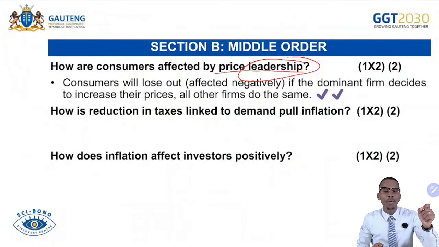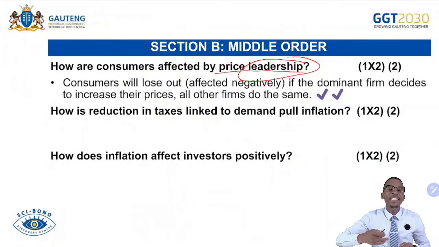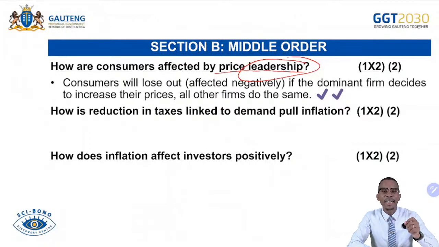As they spend more, you find that supply challenges or supply constraints exist. So firms cannot afford to supply what is being demanded by consumers, and that will lead to inflation because prices will be increasing. So excess demand will always lead to inflation. If taxes have been lowered, there will be greater demand for goods and services.